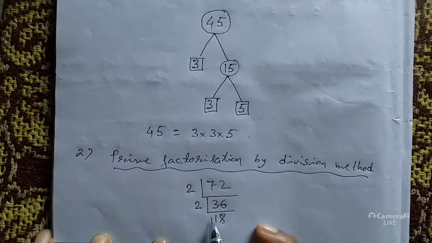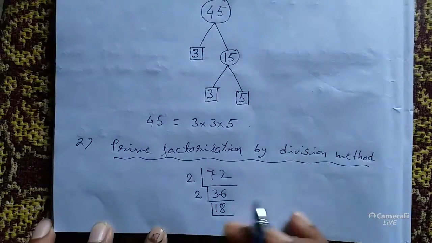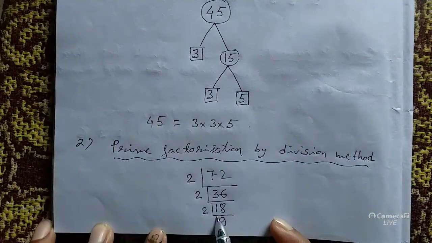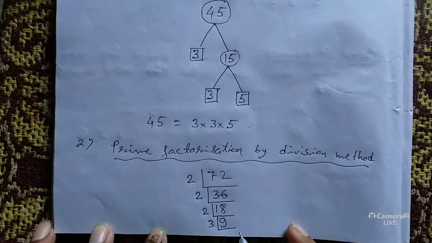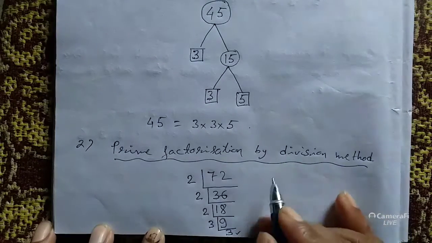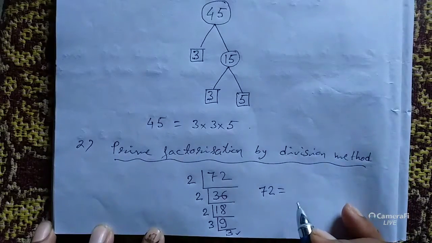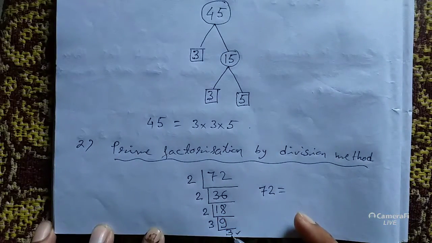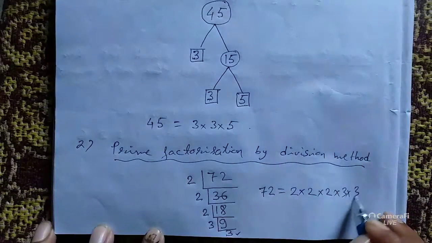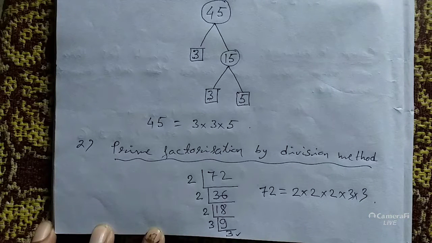Again, 18 is divisible by 2. 2 9s are 18. Again 9 is divisible by 3. 3 3s are 9. See, the last number is 3 and it is prime, so we will stop here. Now we can express 72 as the product of all these numbers, 2 into 2 into 2 into 3 into 3. So this completes the prime factorization of 72, and this method is the division method.